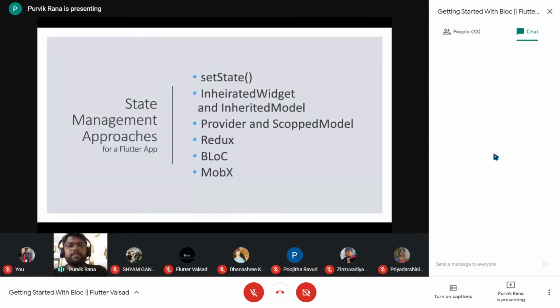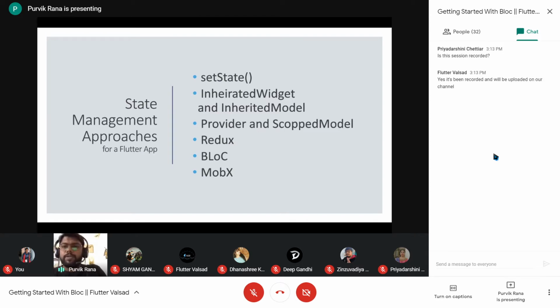So starting with the different state management approaches for our Flutter application. As we know, every stateful widget has a setState method, which handles the current state of that particular screen. That is one of the things already provided under the hood by Flutter. Then the next is the inherited widget and the inherited model, also provided by Flutter to manage state between different widgets inside our Flutter application.